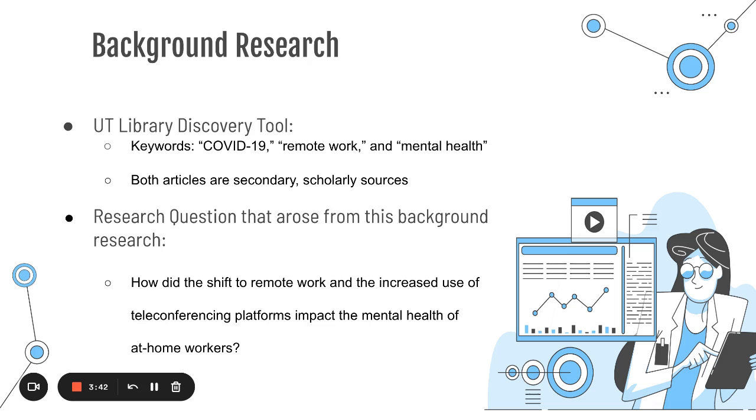So, my research process. The first thing I did for research was conduct background research. And to do this, I utilized keywords from my research topic, which is COVID-19, work, and technology. And using broad keywords and the UT Library Discovery tool, I was able to filter everything down into a few articles that were able to allow me to come up with my research question, which is shown below. And it's basically how the shift to remote work and the increased use of teleconferencing platforms impacted the mental health of at-home workers.